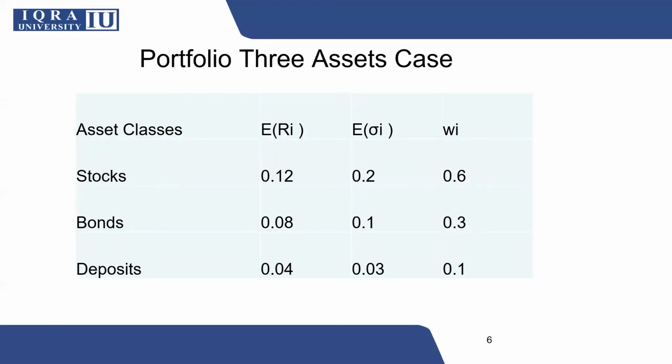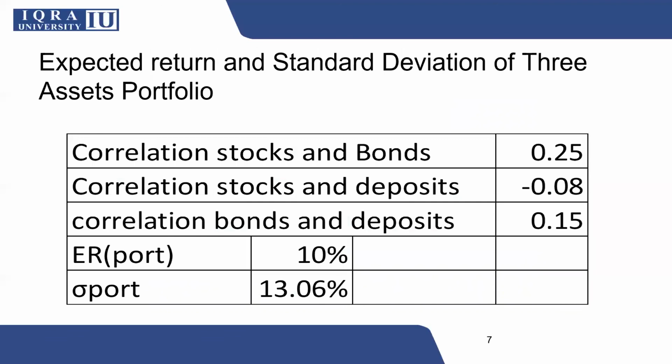Now in this example, I took three assets, their returns and standard deviation, as well as weight of investment, as we have already calculated these things in the previous slide. And on this slide, I want to show you that if we have three assets, then we can calculate three correlations between pairs, and then by applying the formula, we can calculate portfolio return and standard deviation.